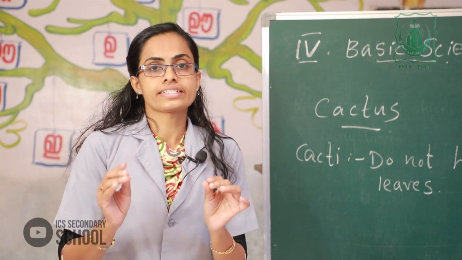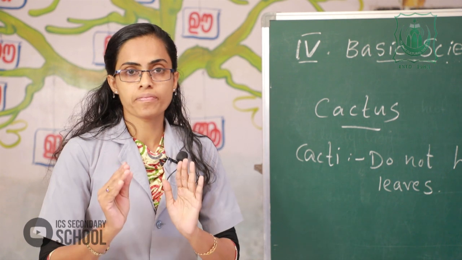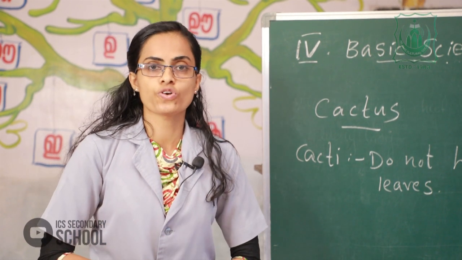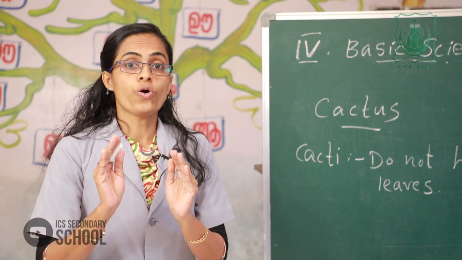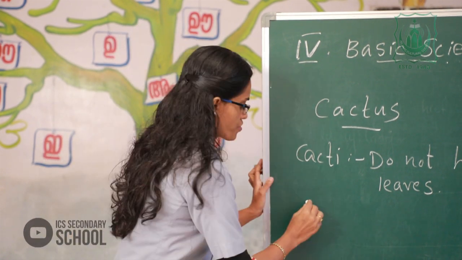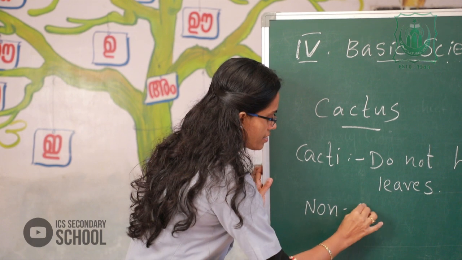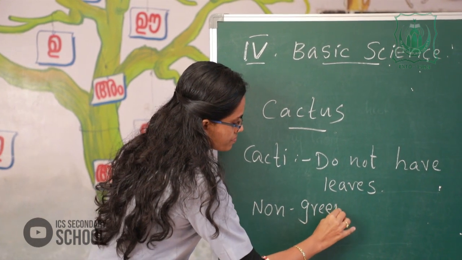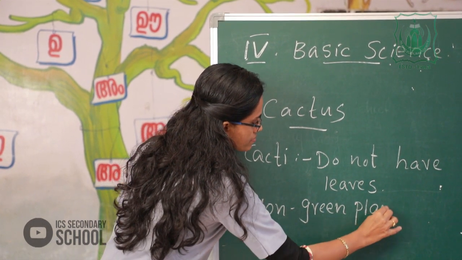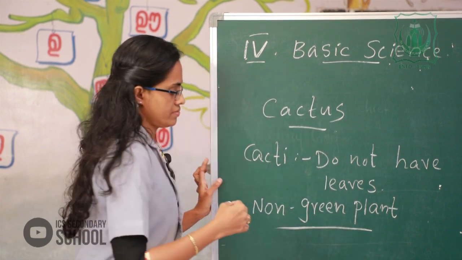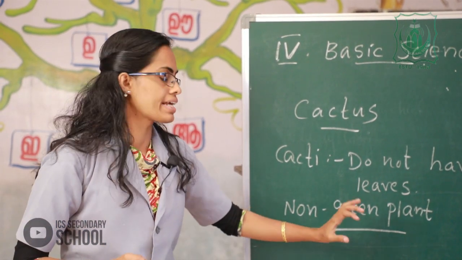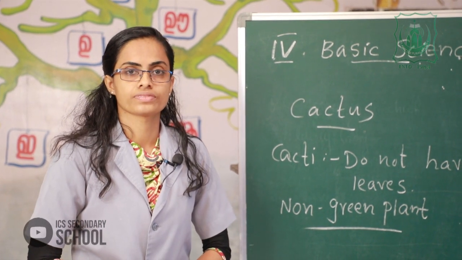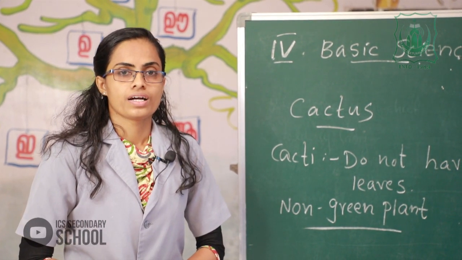Now we have already discussed green plants, which contain chlorophyll. The next is non-green plants. Please listen to me. Tell me, what is an example of a non-green plant? Anybody?